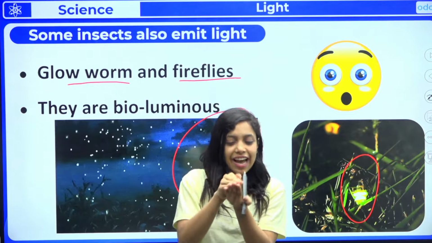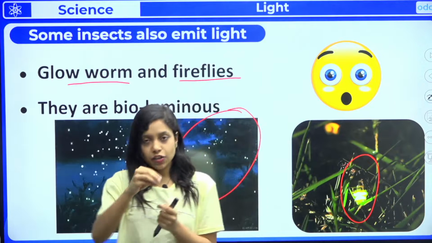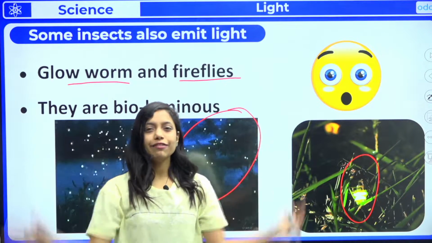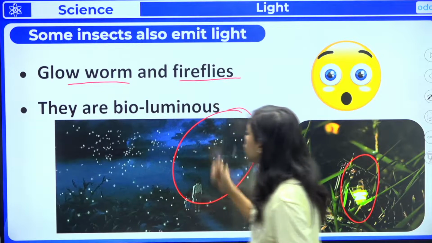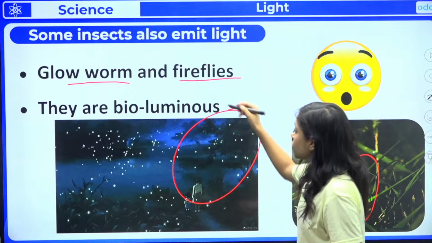We used to catch that and play with that in the dark room, especially only when it is dark time, it actually emits the green light. So yes, we used to play with that and then we used to leave that insect. I think you have also observed fireflies, right? So these are called as